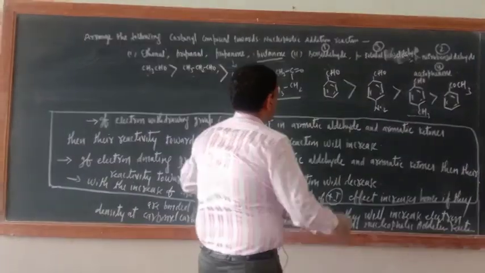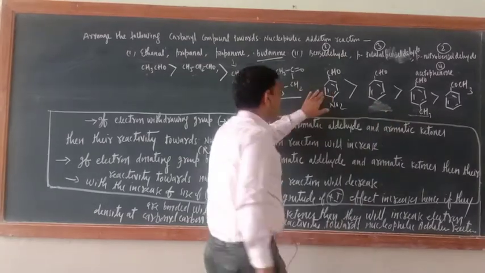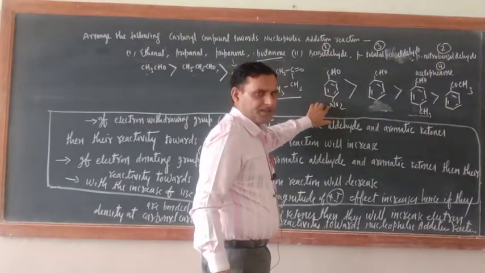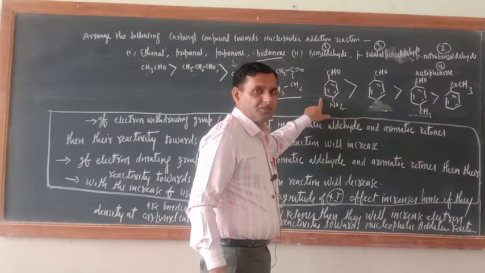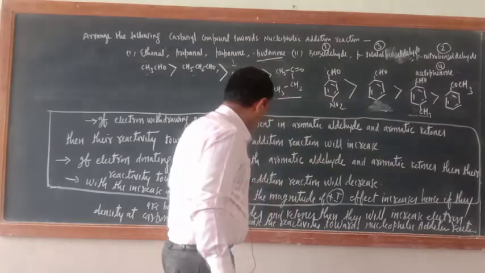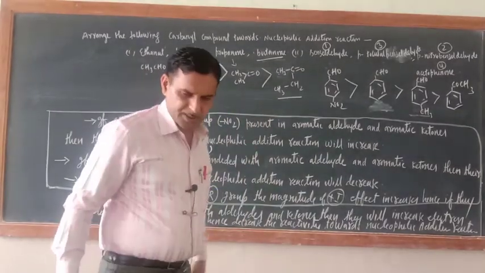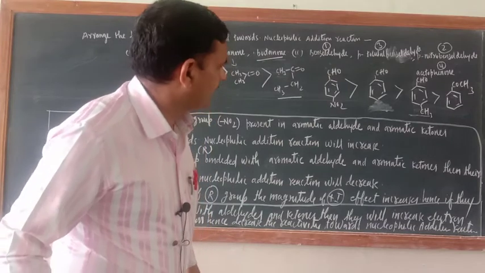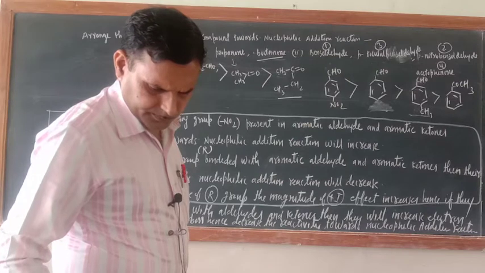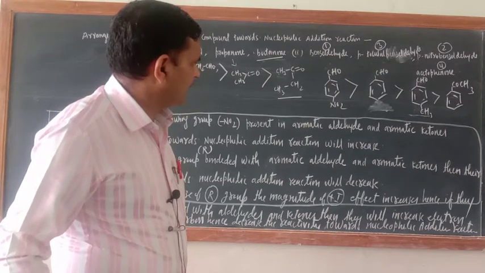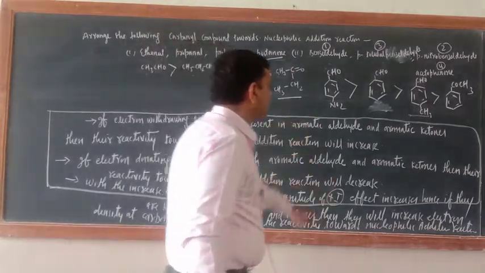One more difference is there. Para-nitrobenzaldehyde, because of the presence of this one, this would be more reactive than that of CHO towards the nucleophilic addition reaction. Okay, already you have written the point. This is the correct order. Correct. Benzaldehyde, then CH3. Yes, last one is this one.